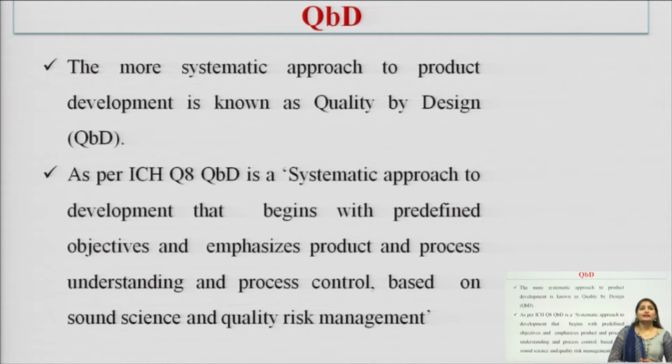QBD is a systematic approach to product development. The more systematic approach to product development is known as quality by design or QBD.